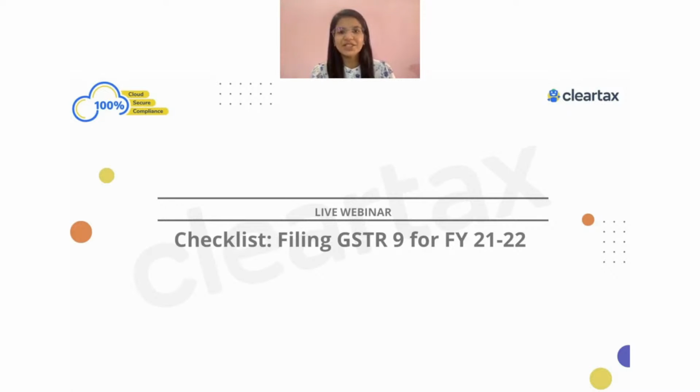So we all know that the GSTR-9 form is already live on the government portal, and we can actually start preparing and filing the GSTR-9 form.